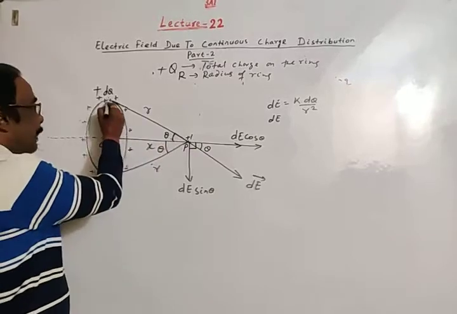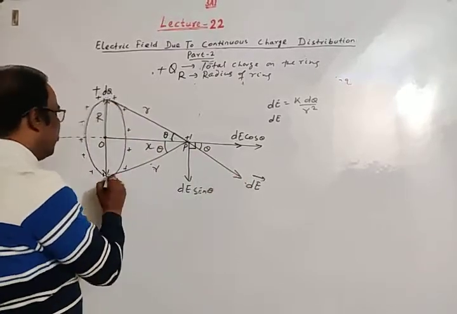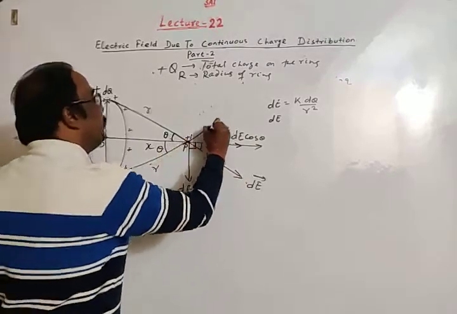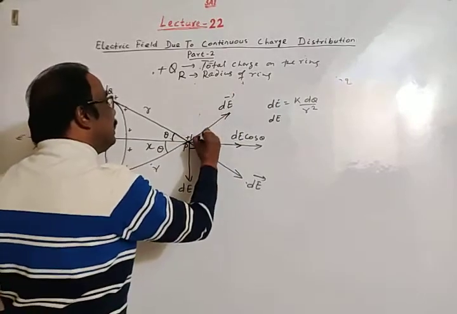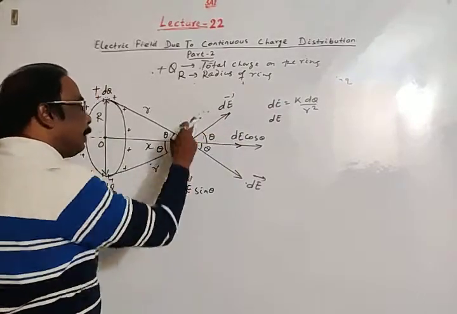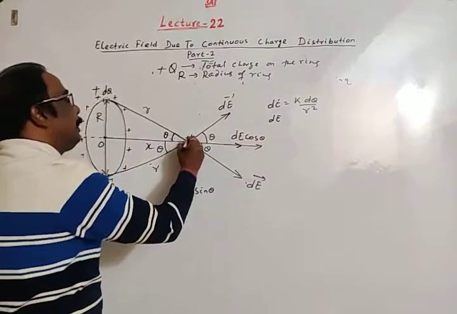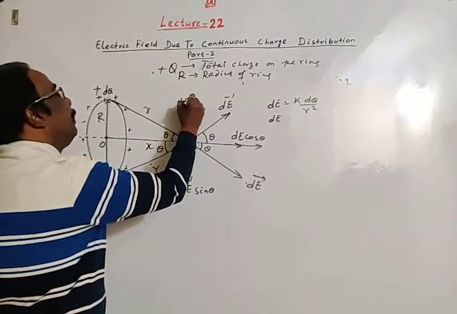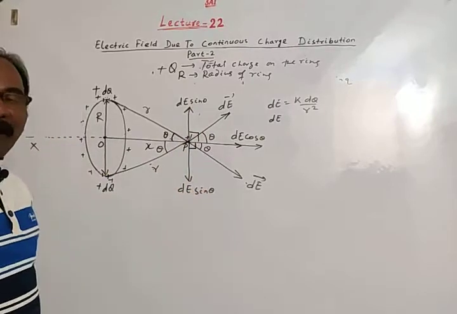So if the electric field due to this plus dq is dE, then the electric field due to this opposite plus dq is also dE, with this angle also theta. Then the component of dE along the positive x-axis will be dE cos theta, and along this direction dE sin theta, and this angle is 90 degrees.